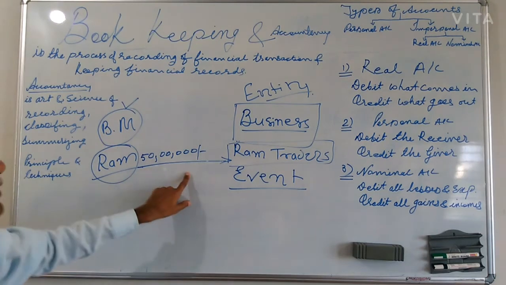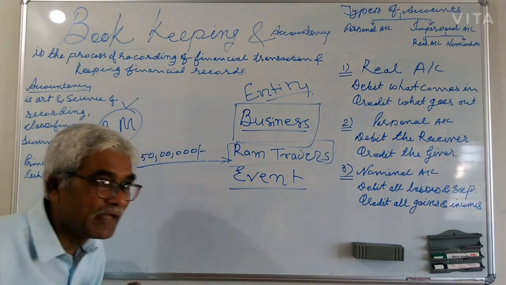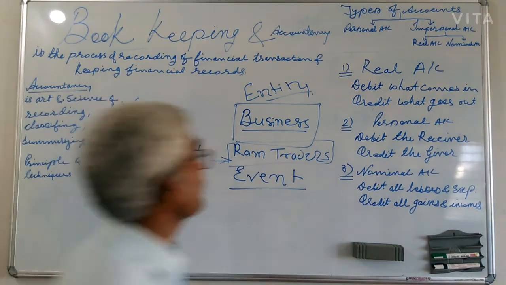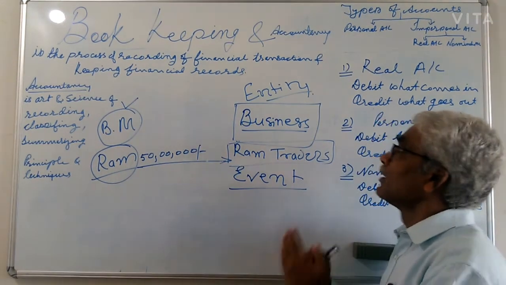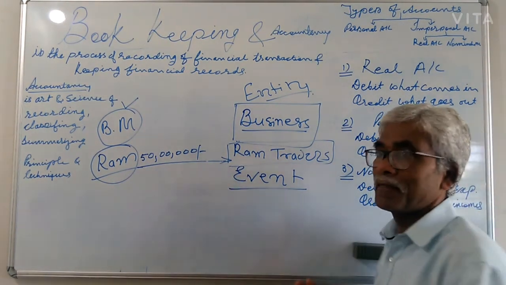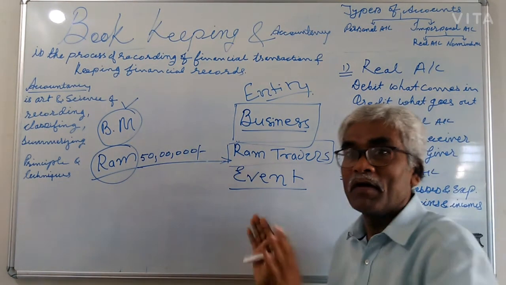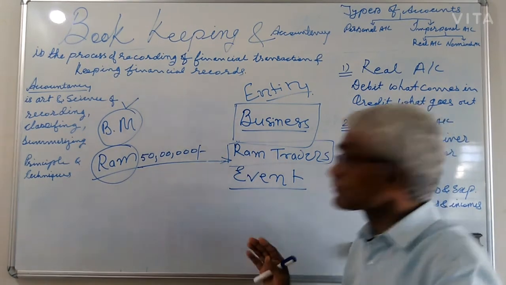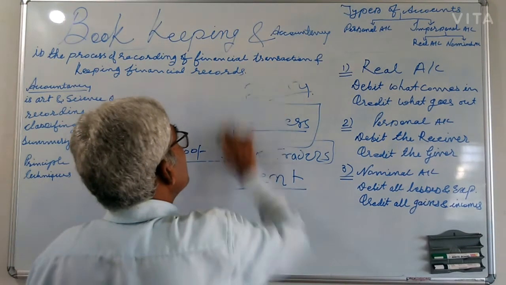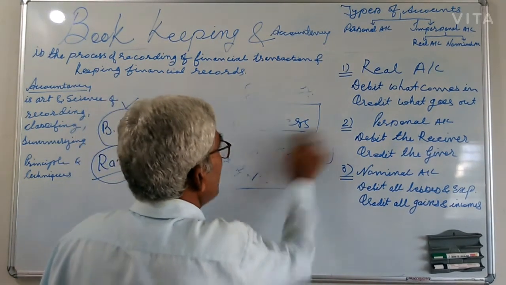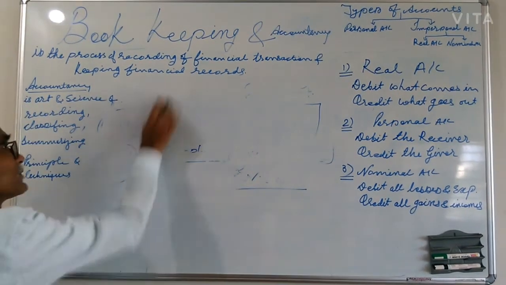Ram invested 50 lakh in business. So Ram wants that 50 lakh from that business activity. But when I think on behalf of business, you will get the answer. Business says this is my liability, meaning the business says I have to pay 50 lakh to Ram whenever Ram is in need. And after that, I want to explain where we have to record all the transactions of a business.